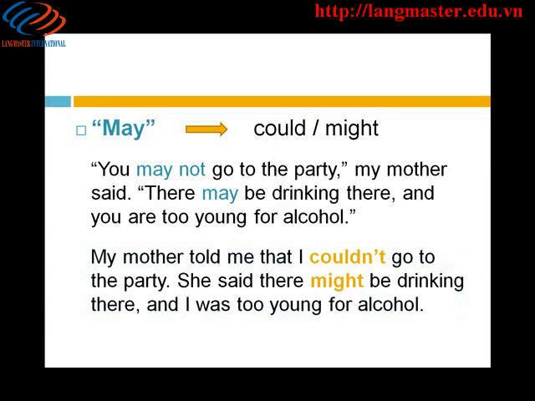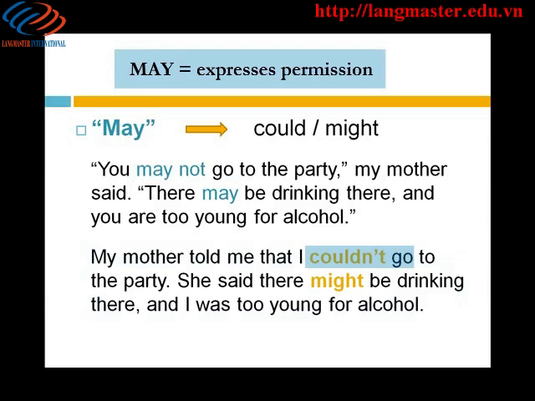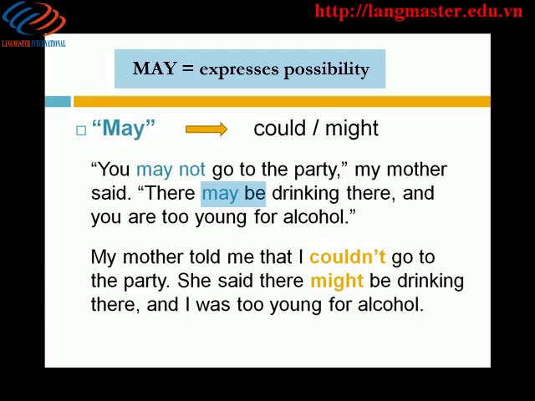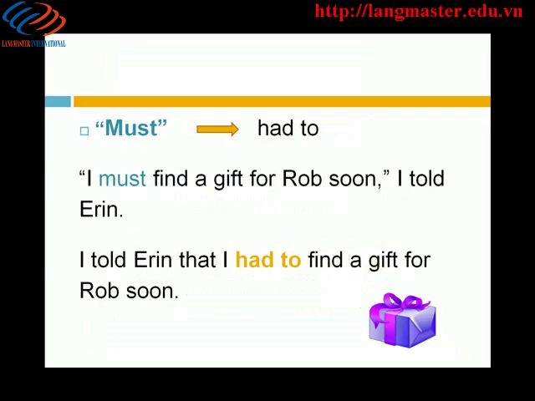In the first sentence, may not shifts back to couldn't. This is permission. The mother is not giving permission, so may changes to could. It's in the negative, so may not becomes couldn't. In the second sentence, may expresses a possibility. In this case, may can shift back to might or could.